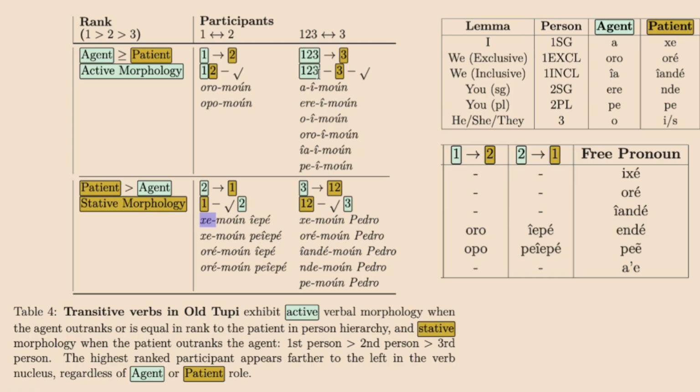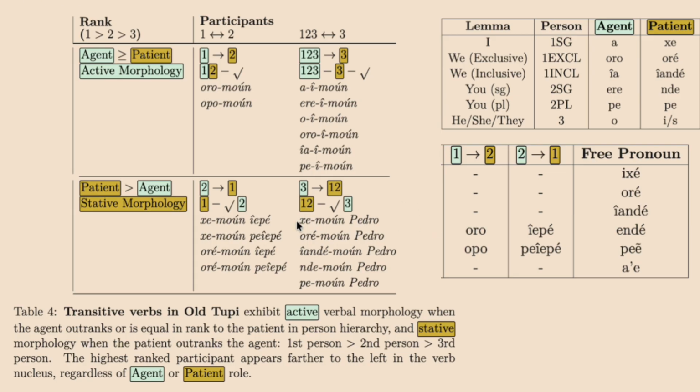So these are the ways that we say it in the active morphology. And you'll notice if it's the third person acting upon the first or second person, it's the same exact thing, but then we add in the yande, nde, mpe, all of these pronouns which include the second person, right? Because yande, even though it's a first person inclusive, all that means is it's at a minimum the first person and the second person. So in a way, it is somehow a second person and a first person at the same time. There's a diagram for that. Maybe I'll put it at the end of this video, maybe not.